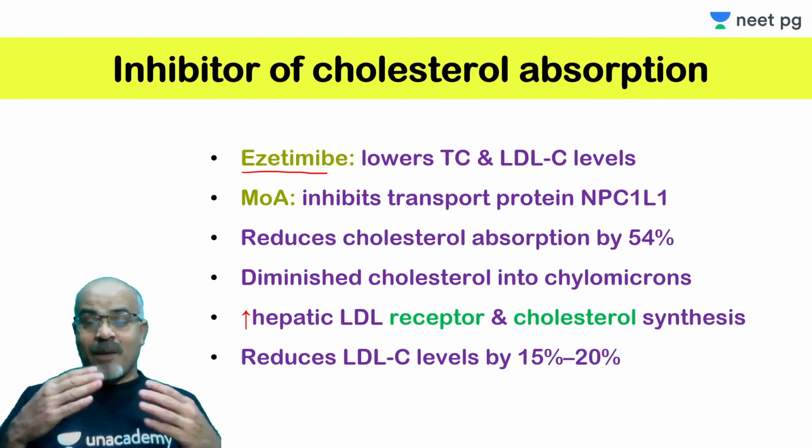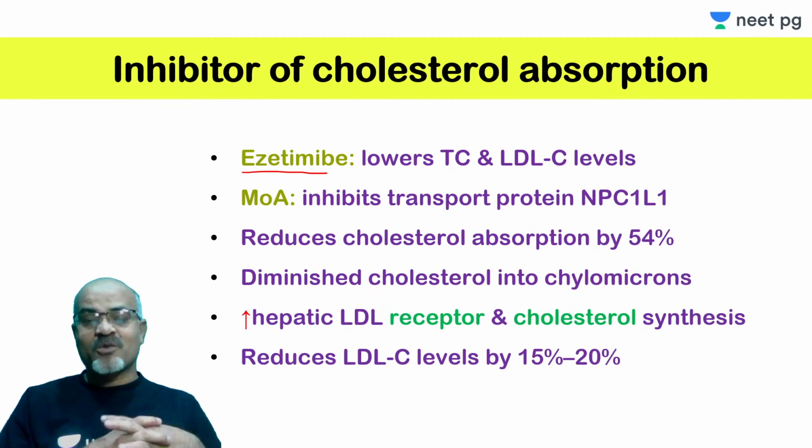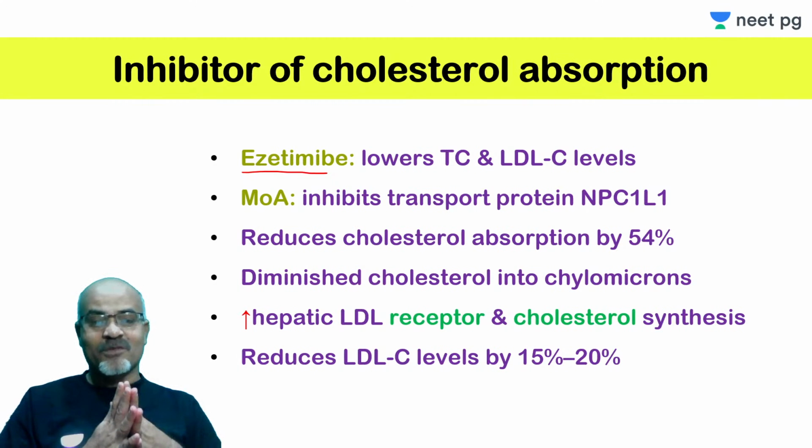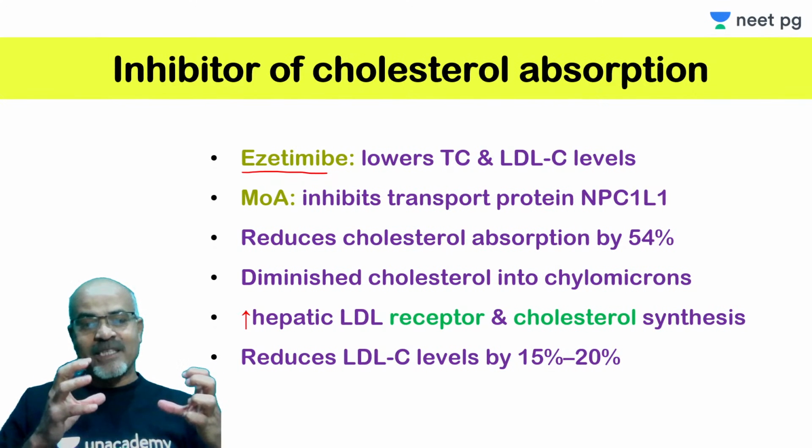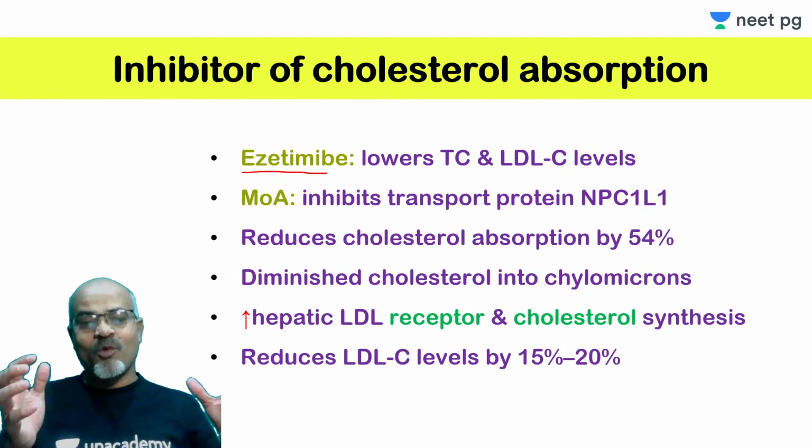When there is less delivery of cholesterol by chylomicron remnants to the liver, the liver senses it as a deficiency of cholesterol. As a result, the liver tries to capture more and more LDL from the circulation.